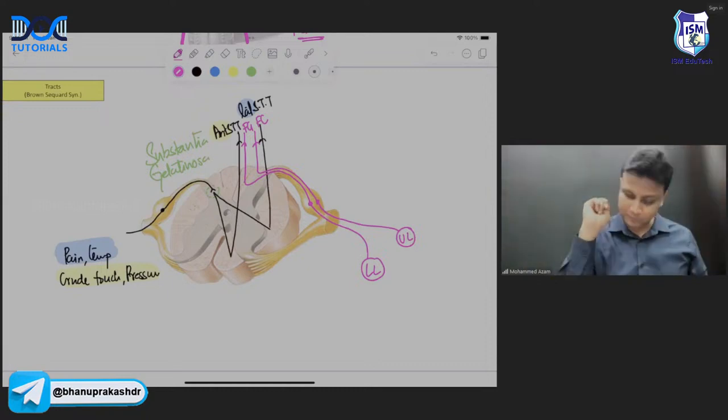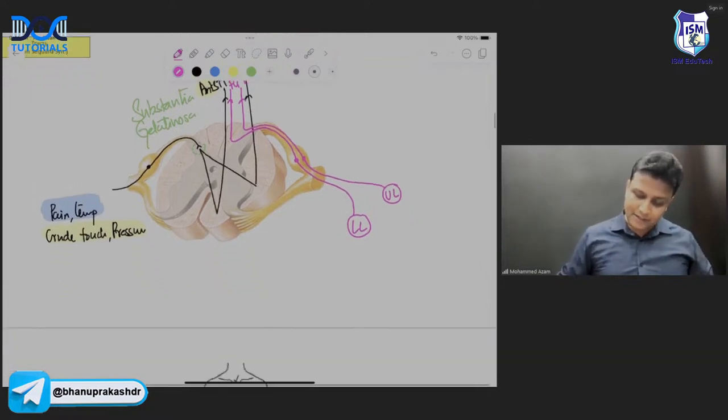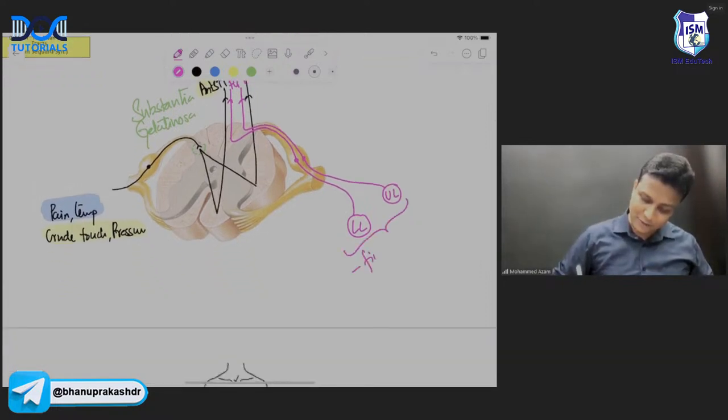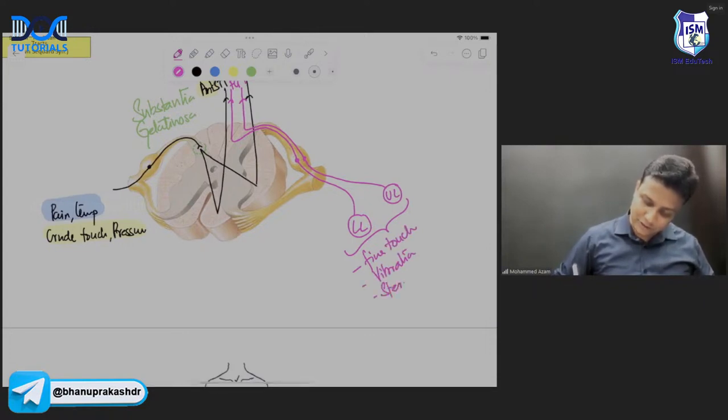Are you understanding here? Now, this is actually going to carry what? Your favorite functions. Number one, it is going to carry fine touch. Not only fine touch, it is also going to carry vibration sensation. Along with that, it is also going to carry stereognosis. And then it is also going to carry what, sir? Proprioception.